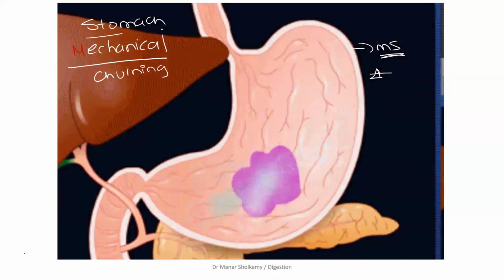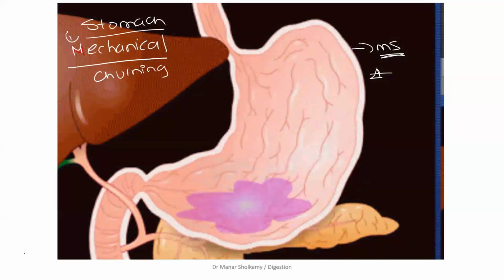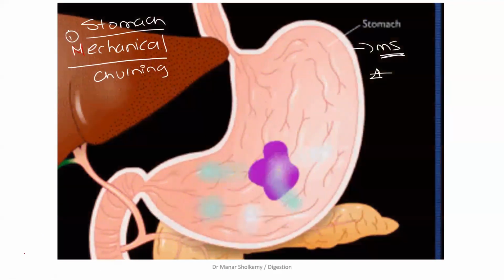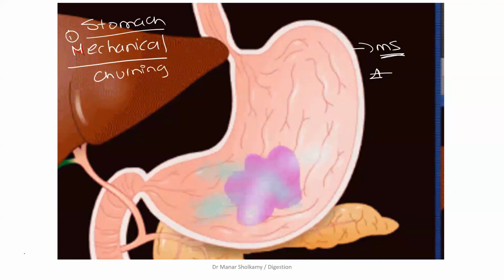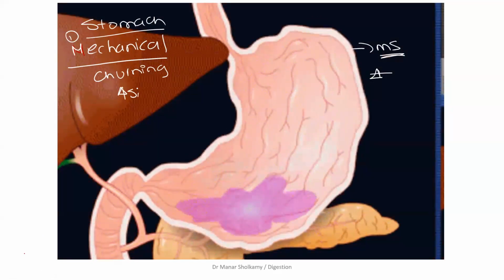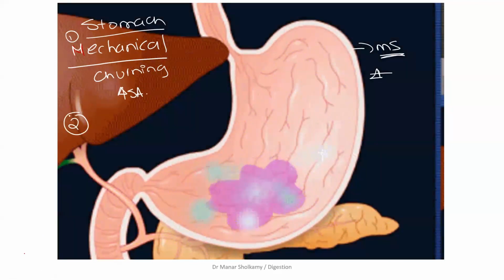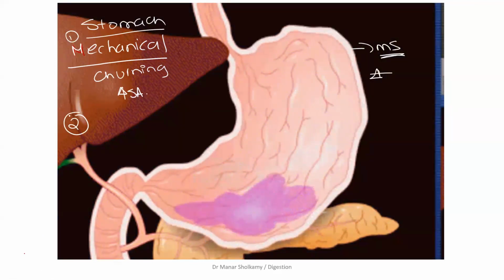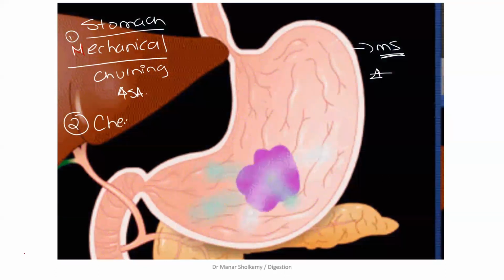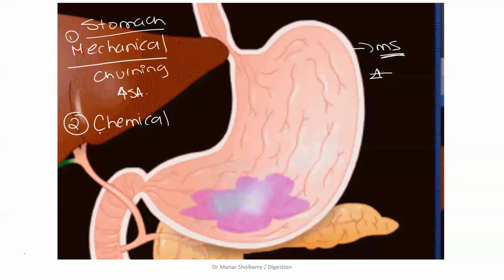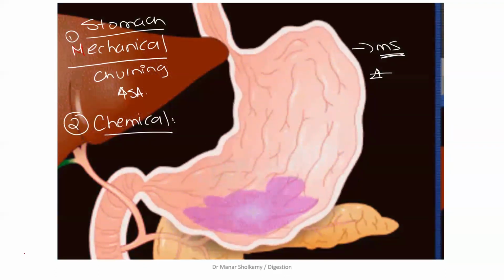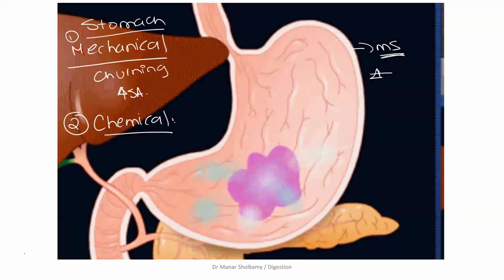So we always start with mechanical digestion because mechanical digestion will break the food down into smaller pieces and this will increase the surface area. And then this is followed by number 2, which is what? Chemical digestion. Correct. So in any organ in your digestive system, when you ask how it helps in digestion, always start by mechanical followed by chemical.